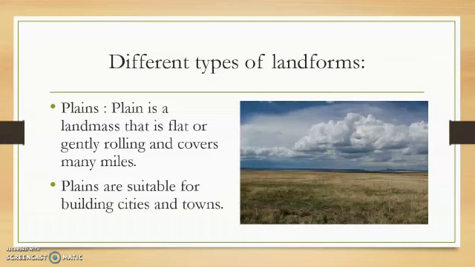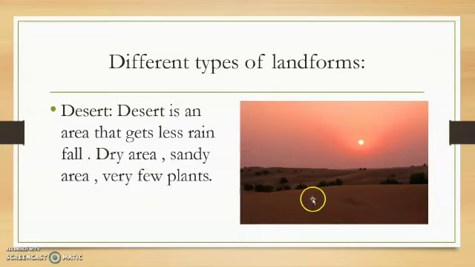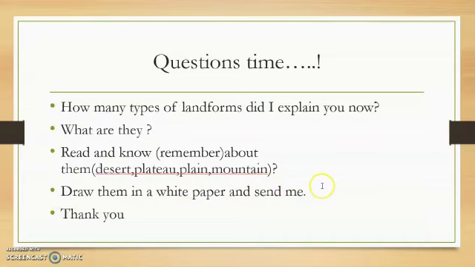And what is left now? Yeah, this one. This is called a desert. A desert is an area that gets less rainfall. This is the place where it receives very little rainfall, and it also looks like a very dry, sandy area with very few plants in it. Okay, children, did you understand the 4 kinds of landforms which I have shown you? Please remember them, and if possible draw them.